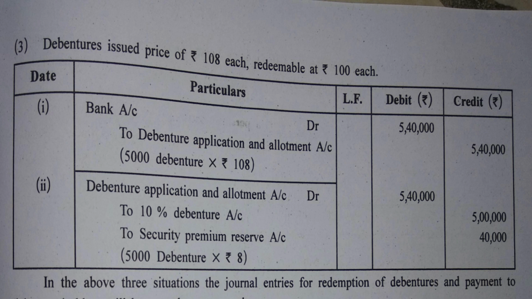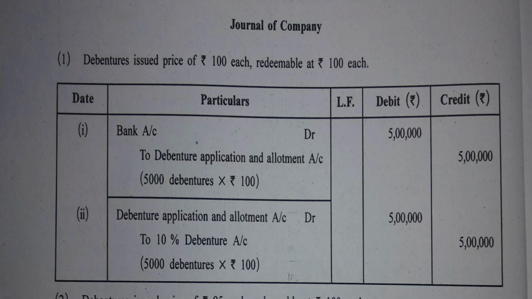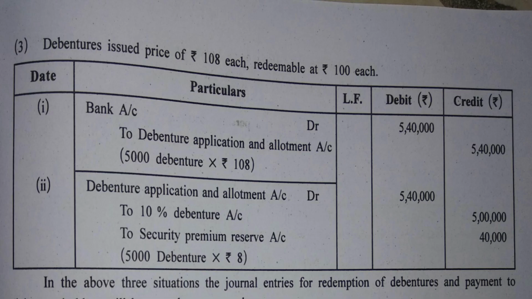Okay, third case. First journal entry, of course, is similar. Bank account debit to debenture application and allotment account, 5,000 into 108. See, you have issued debentures for rupees 108 and hence 108 is considered here. In second case, you have issued at rupees 95. So 95 is considered here. In first case, you have issued at rupees 100 and hence 100 rupees is considered here. You always split it in the second journal entry, even if it is discount or it is premium.